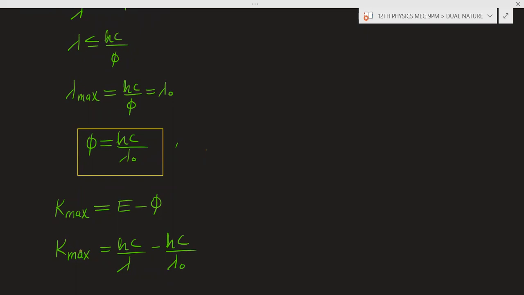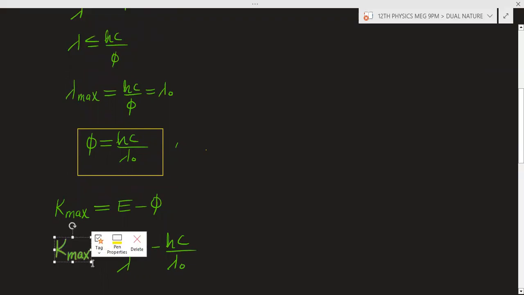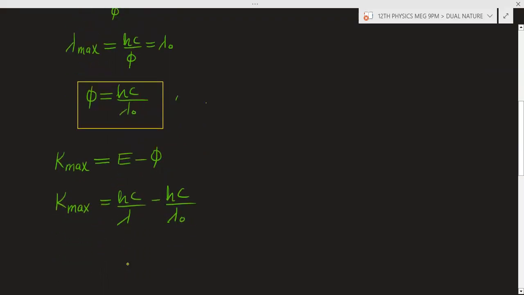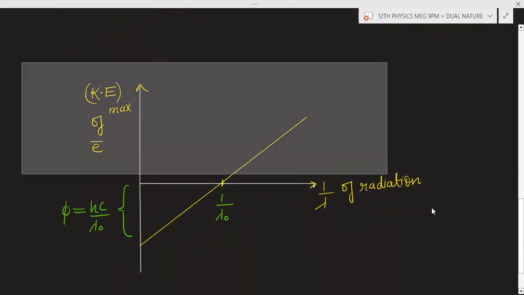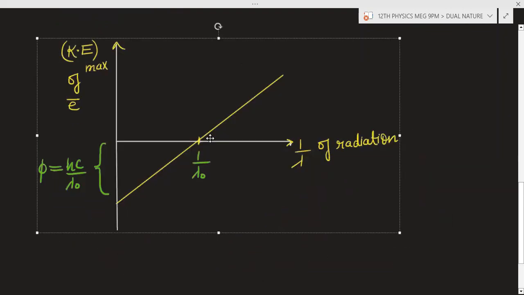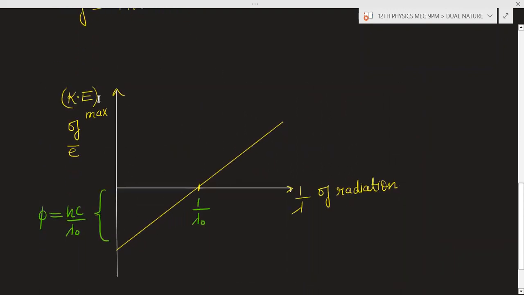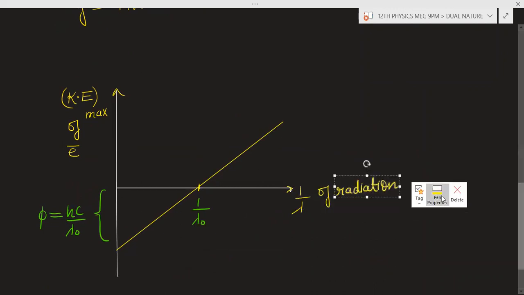Now we will plot the graph between the maximum kinetic energy and 1 by lambda. We can compare this equation with y is equal to mx plus c again. It will be minus c because this is the negative intercept. So you will get this type of graph. Here is the maximum kinetic energy on this axis, and here is the 1 by lambda of the radiation.